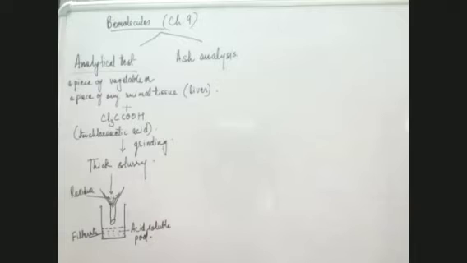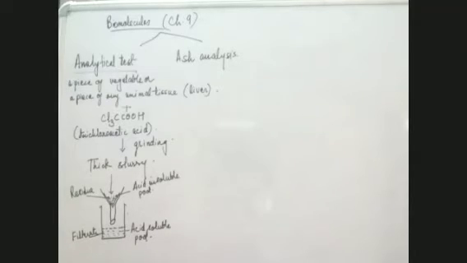Whereas the one which we get up there is the acid insoluble pool. So whatever the tissue is, it gets differentiated into two types, acid soluble and acid insoluble.